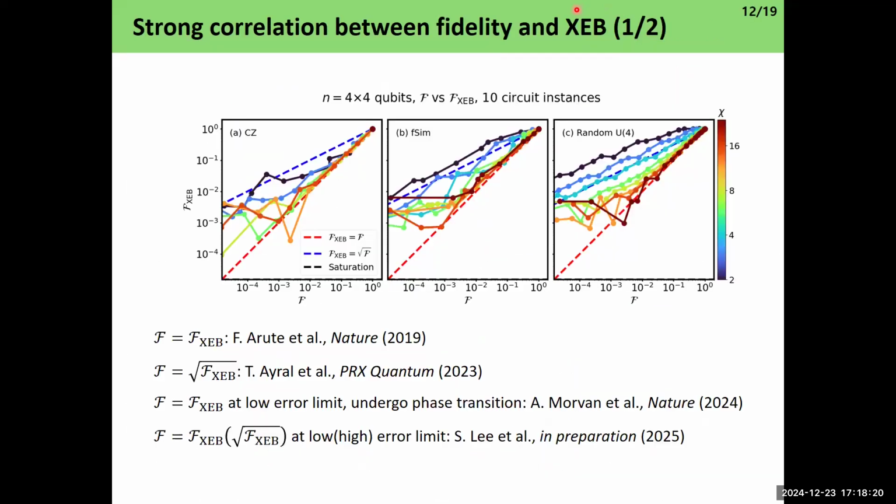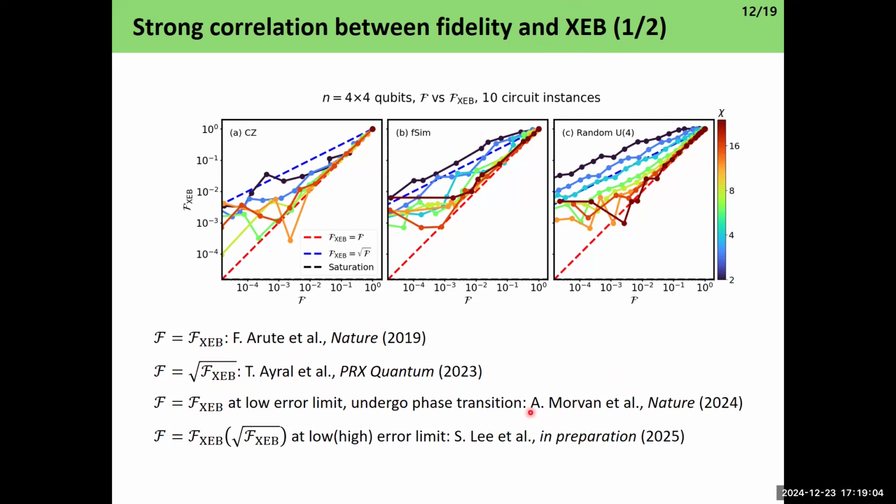We also compare the fidelities and cross-entropy benchmark, because computing fidelity is exponentially hard for general quantum circuits. To compute the fidelity, you have to know the ideal states, and to know the ideal state, you have to get the entire state vector simulation, which is physically unfeasible. So in experiments, we usually use cross-entropy benchmarking, short for XEB, to approximate the fidelity. Google in 2019 approximated that fidelity is the same as XEB. Last year, the Simons Foundation made controversial arguments that fidelity is actually the square root of XEB.